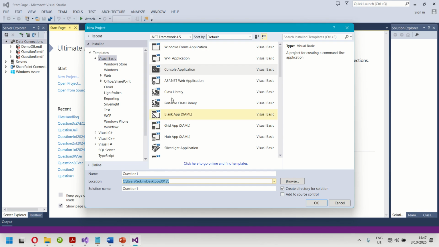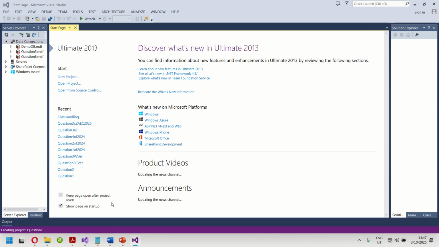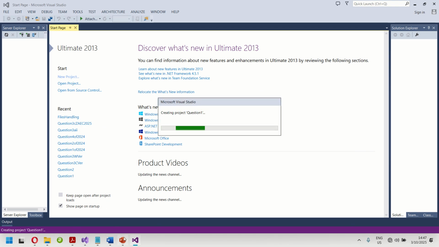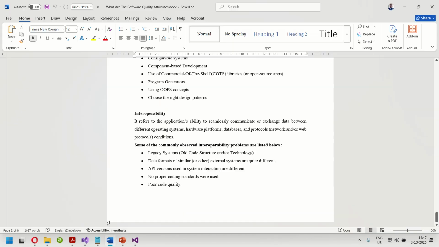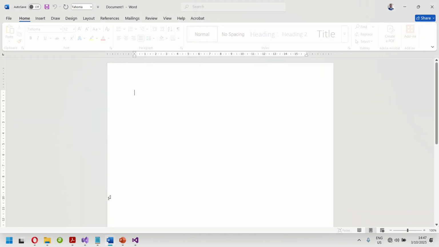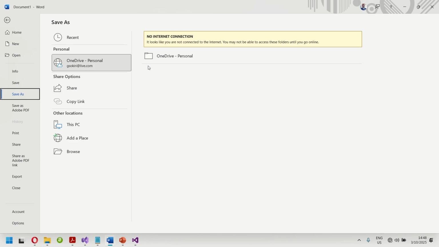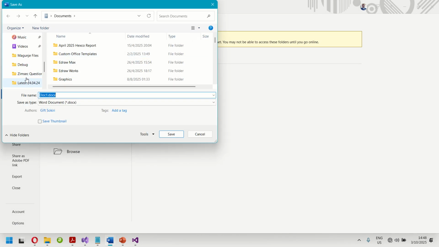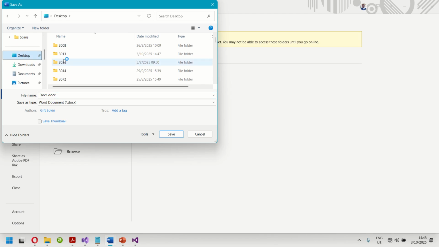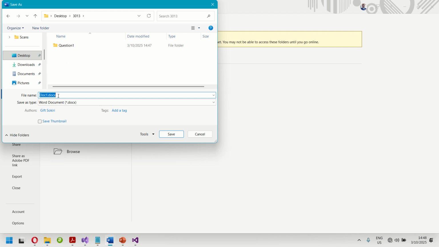So we said we want to use a console application, then we select OK. As it is opening, we agreed that we should also have MS Word open, and this should also be saved to that folder 3013, in that same folder on the desktop. Right, this is 3013. You can say this is programming.